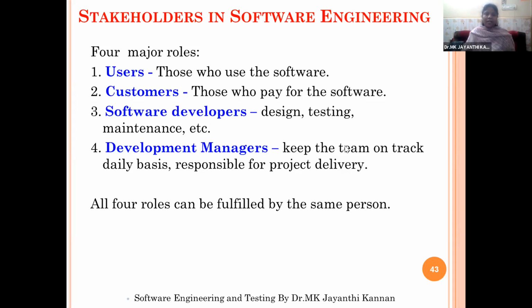Any doubt in the stakeholders of software engineering? Users, customers, development team, and software developers are the four major stakeholders of any software engineering activity. Each and every person will have their own role.